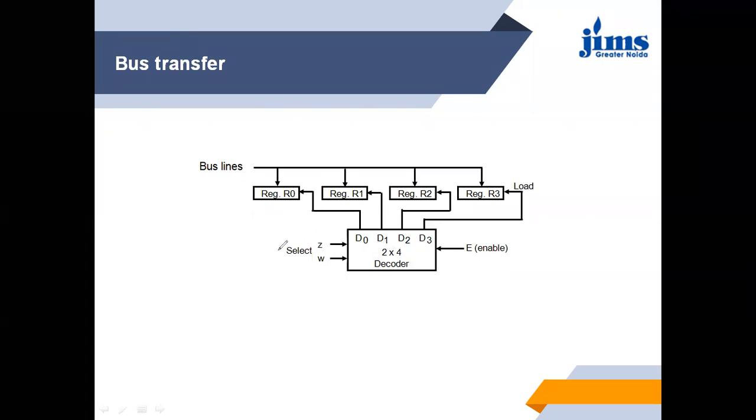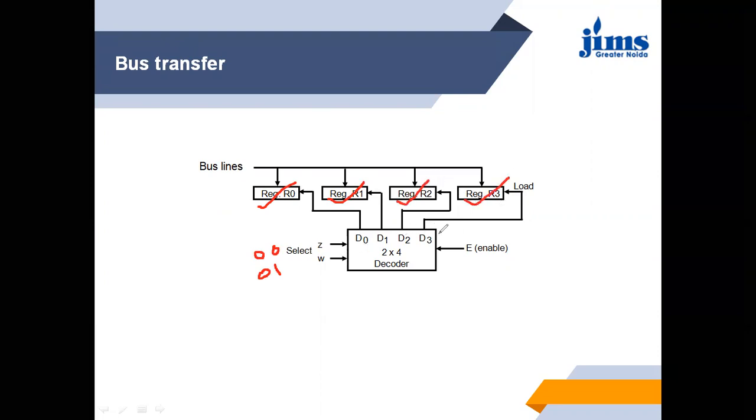It means it is going to use the register R0. When this is 0, 1, it is going to select this register. Again 1, 0 this one and 1, 1 this one.